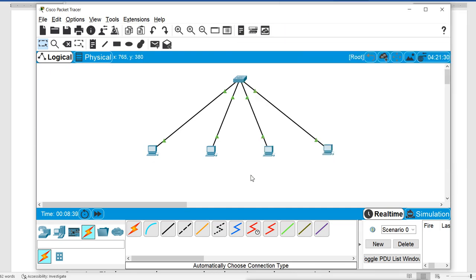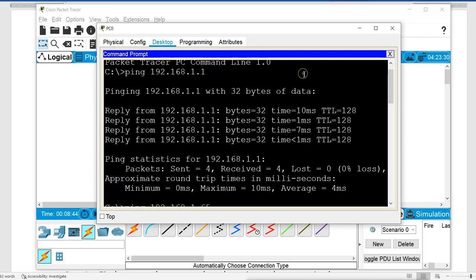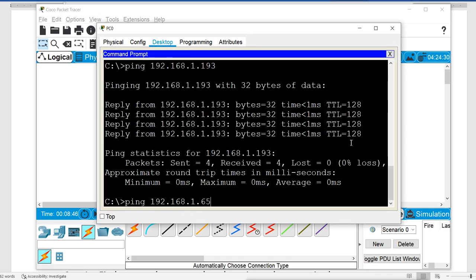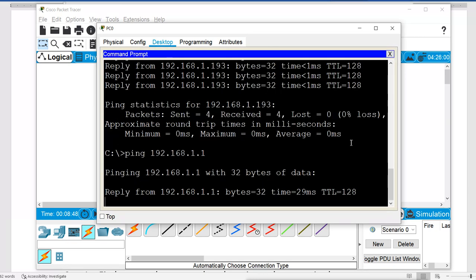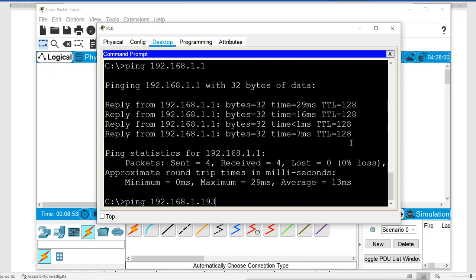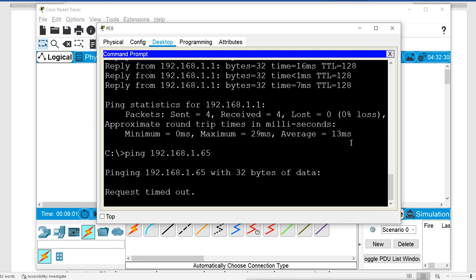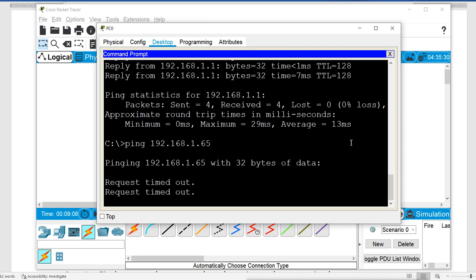Let's see. I'll go to the same command prompt, and again first ping myself. I'm getting the reply because this is this machine's IP. Now I will try to ping the second one, 65, and you see it is not pinging, it is not getting any reply. Why? Because now these machines are in different subnets and we are getting the timeout, because now we did the subnetting.